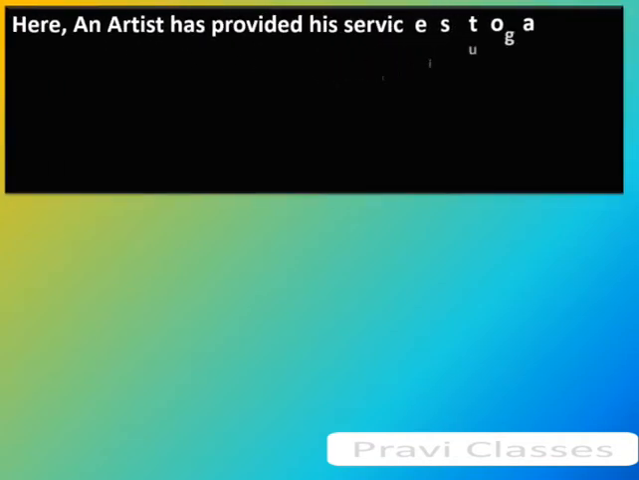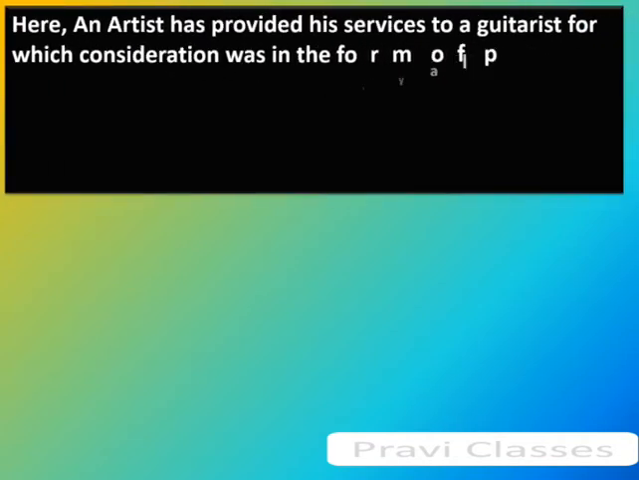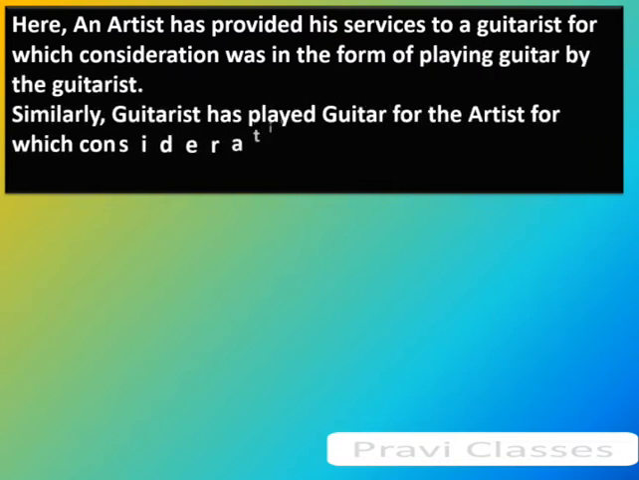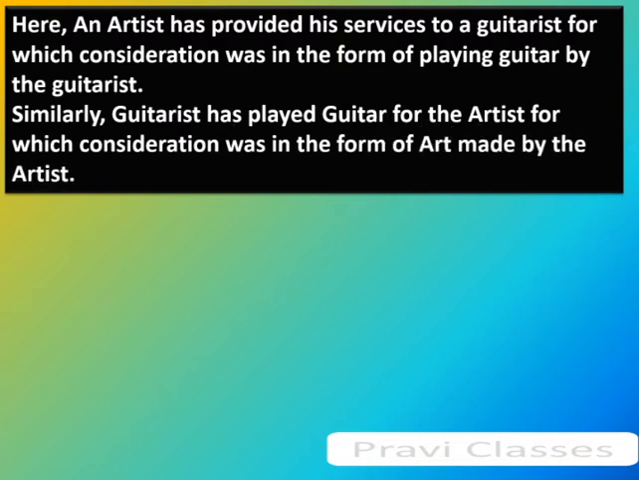Here, an artist has provided his services to a guitarist for which consideration was in the form of playing guitar by the guitarist. Similarly, the guitarist has played guitar for the artist for which consideration was in the form of art made by the artist.